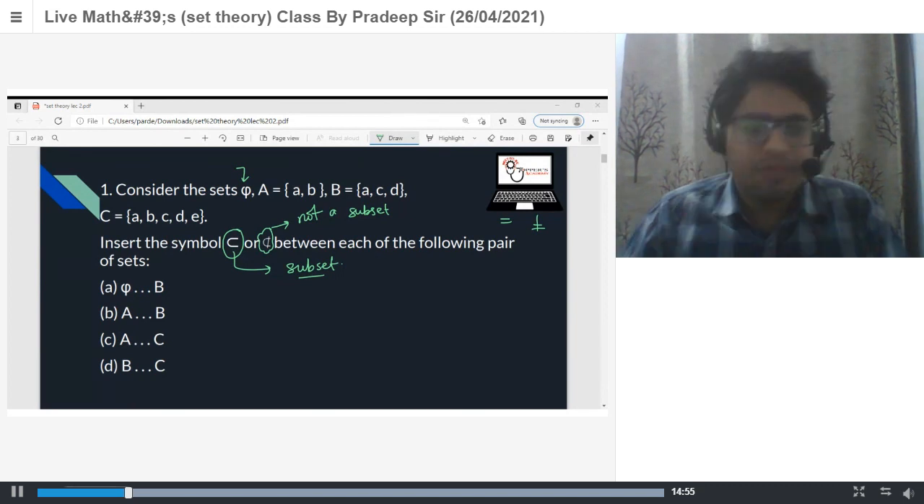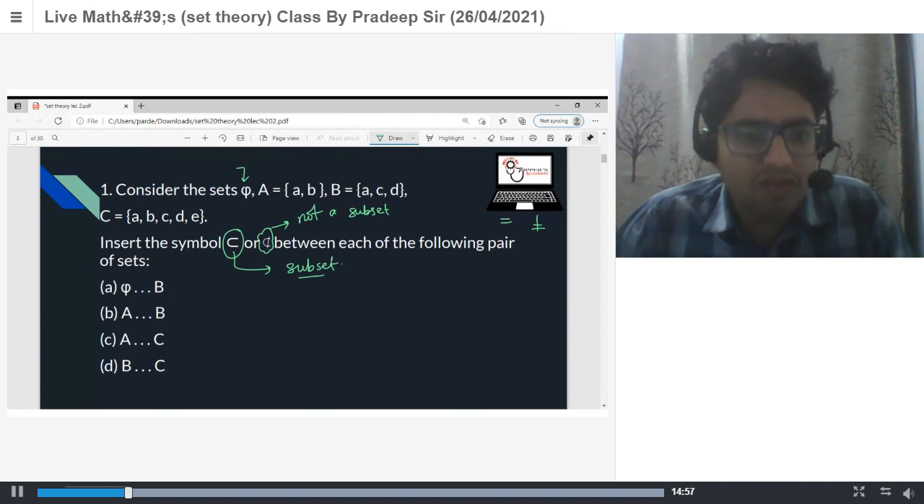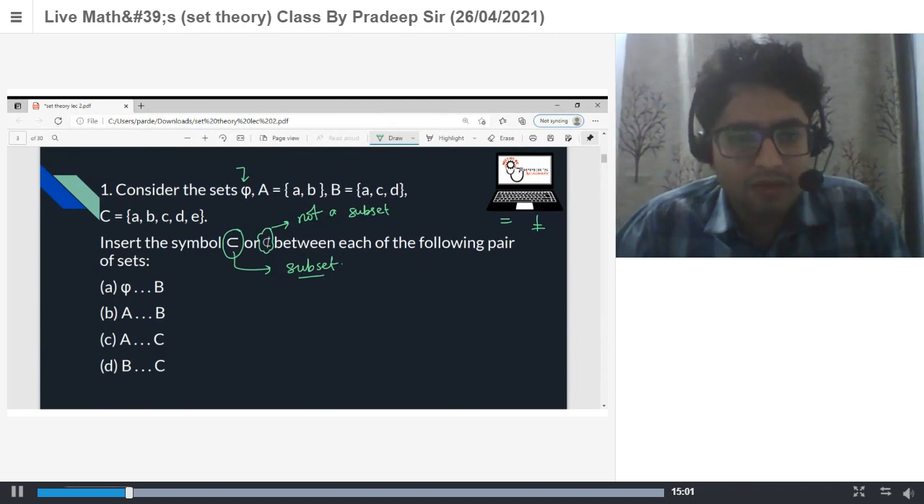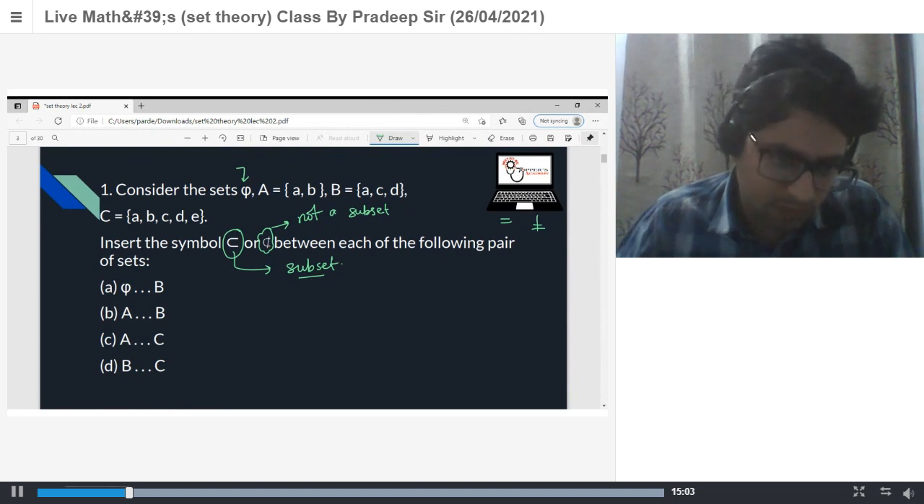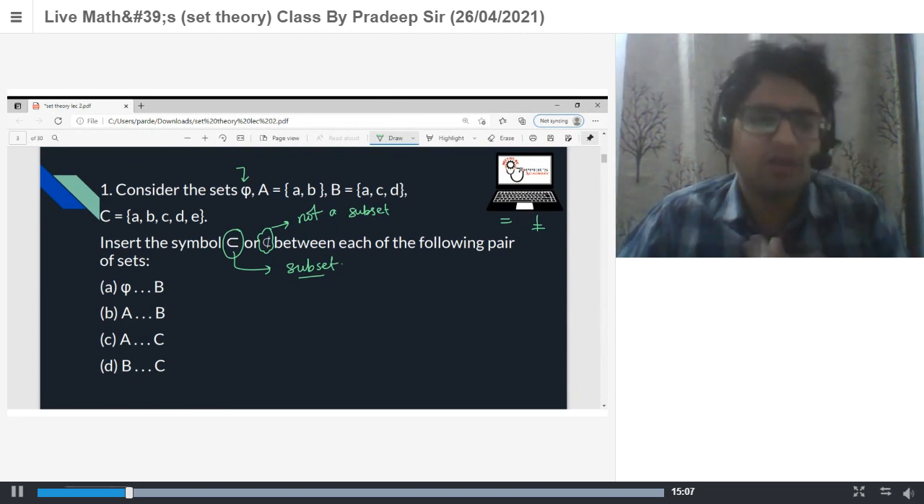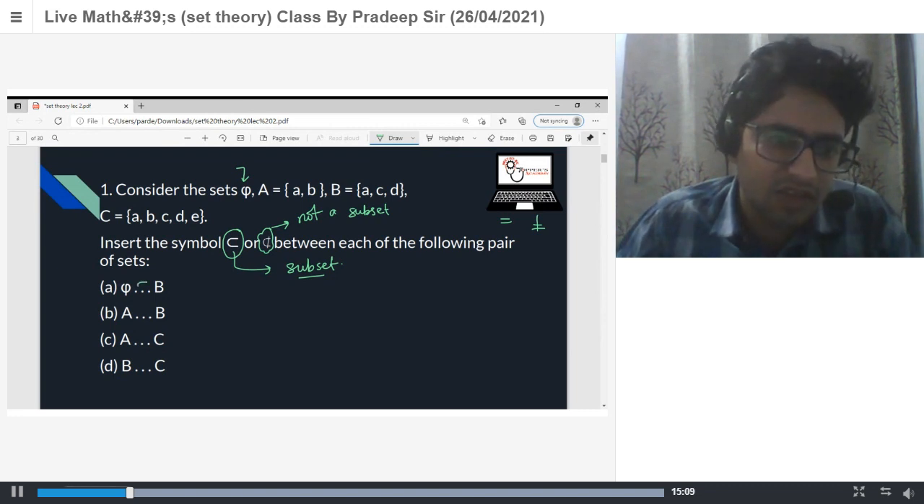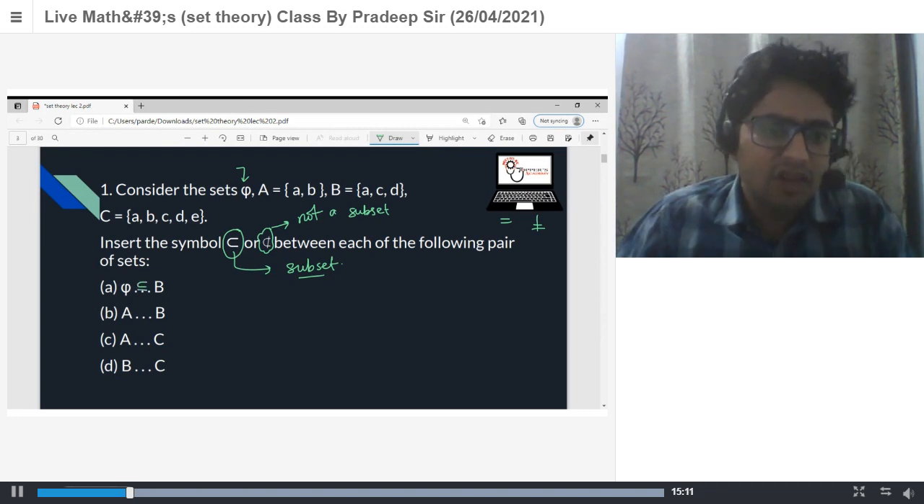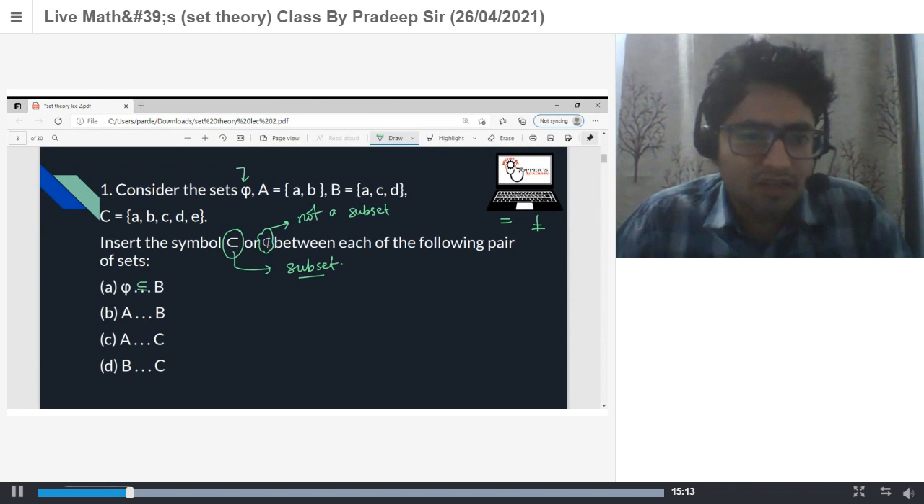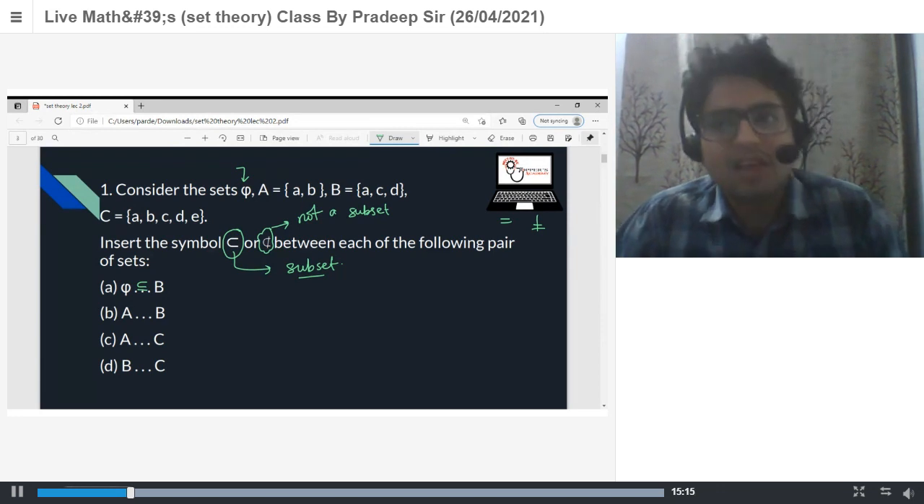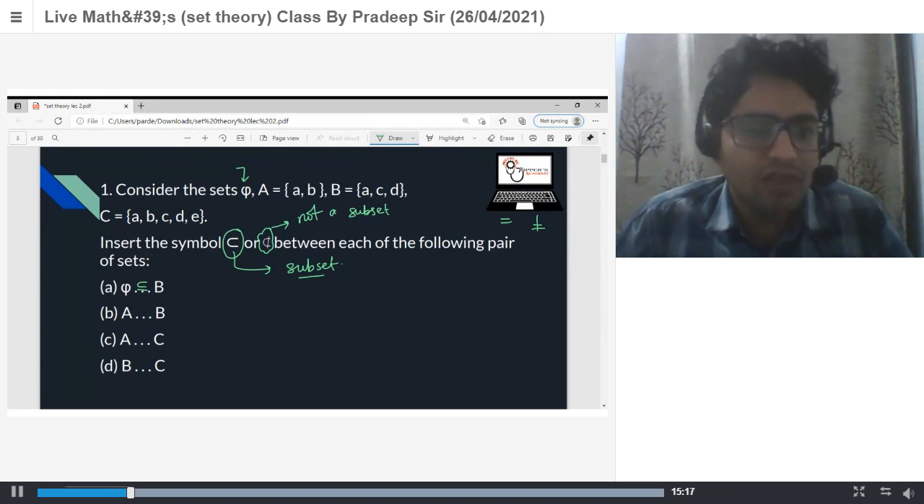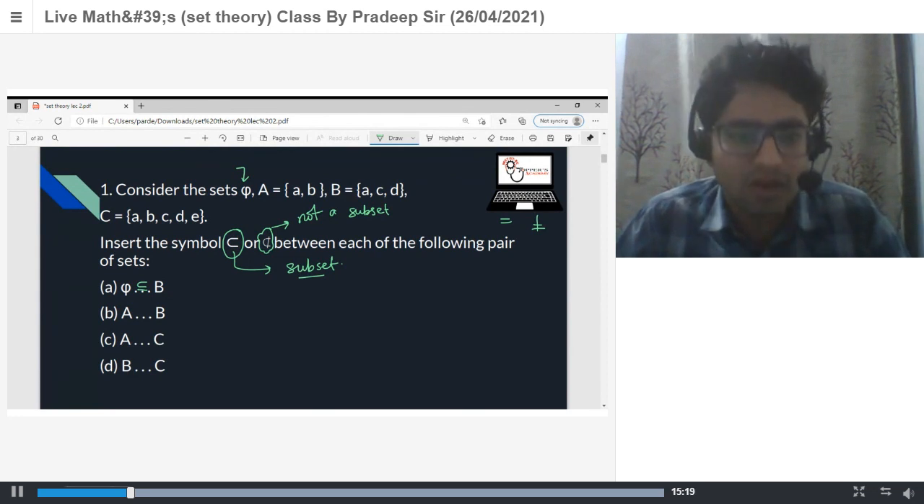First one: phi is a subset of B. Why? Sir, because phi is an empty set and every superset contains an empty set. Very good. This is the reason: phi is an empty set and every set contains it. Or we can say there is no element in phi which does not belong to B.